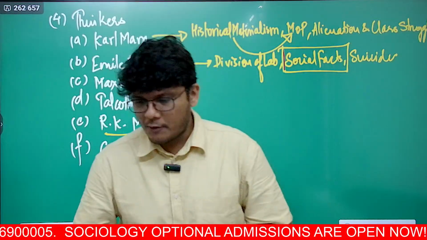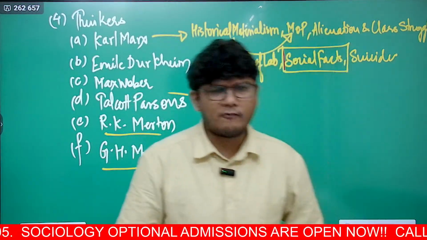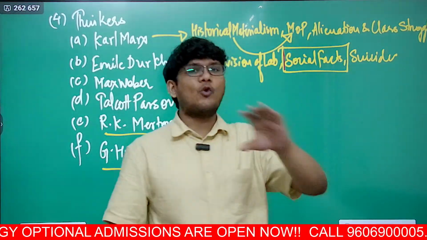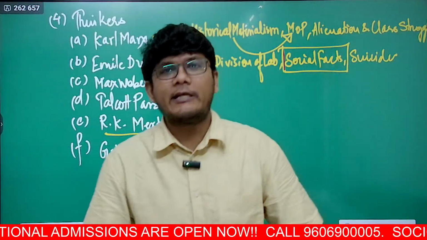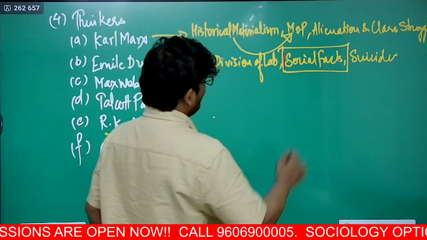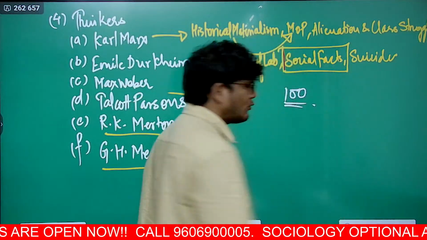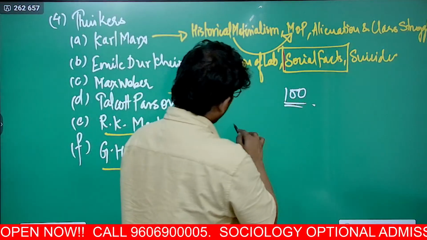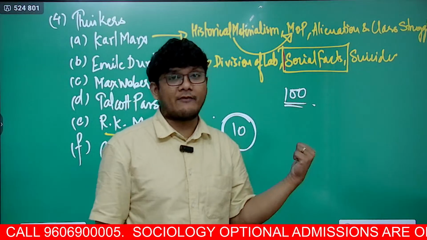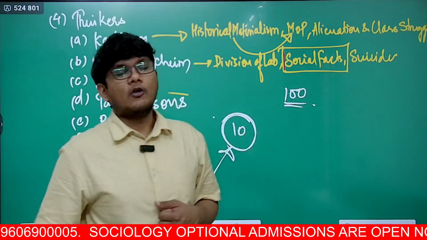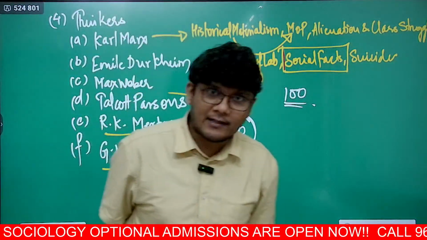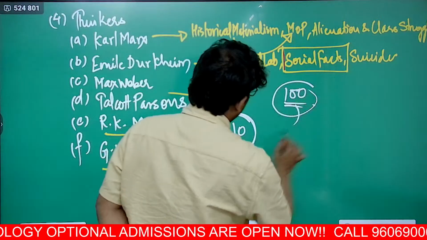Now, a lot of people are going to say that, yes, I wear it out of my choice. Yes, it's my choice what to wear, what not. Emile Durkheim says, no, you don't wear it based on your choice. How is that possible? He says that you might have around, let's say, 100 different attires to choose from, but you shortlist only 10 which you decide are worthy of going to an event, and you choose from these 10 and think that you are making the choice. But who chose from 100 and made it 10?